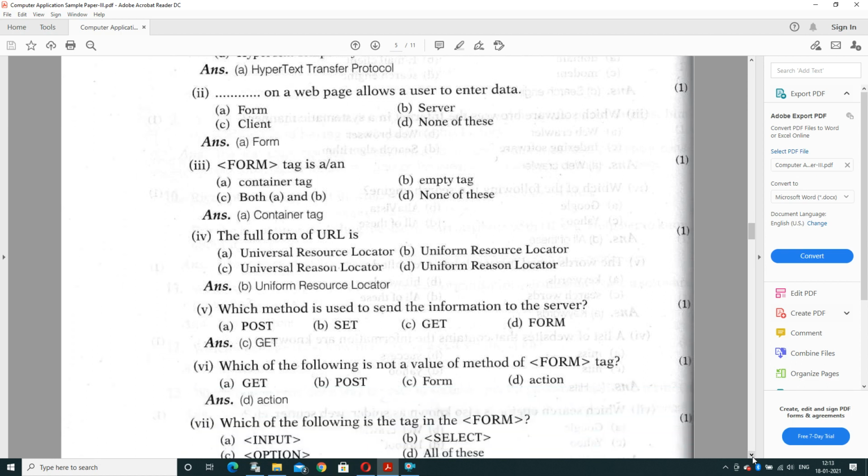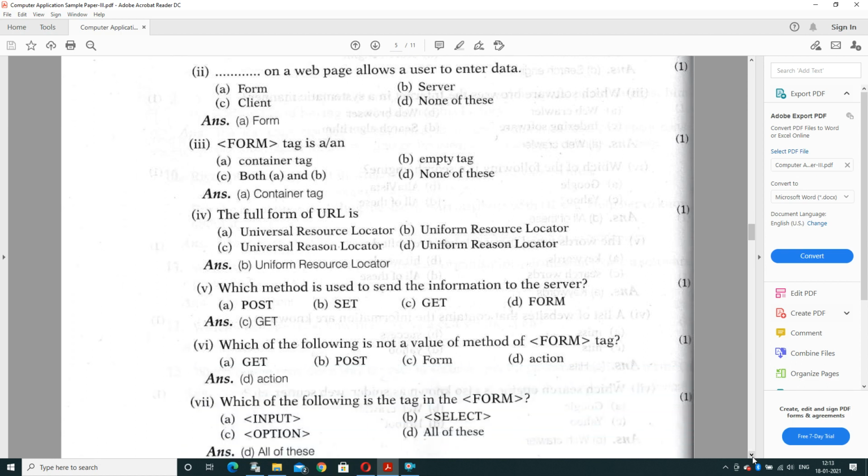Question number second: dash on a web page allows a user to enter data. Options are form, client, server, or none of these. On a web page, a form will allow a user to enter their data. With the help of a form, a user can input data in a website.